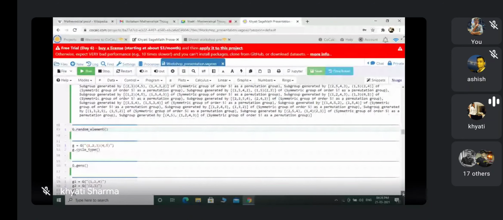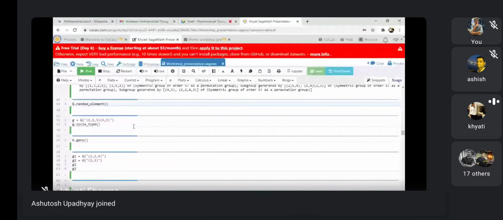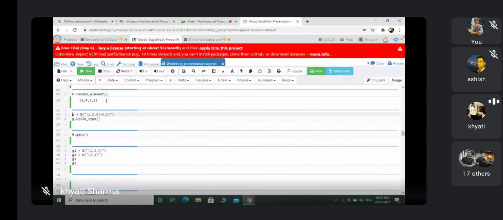Now, if I want to find some random element in G, the command is g dot random element. When I run this with shift plus enter, it returns some random element. This is some random element. If I need only a single element, and it's not necessary what the characteristics of that element are, this is the command, g dot random element.